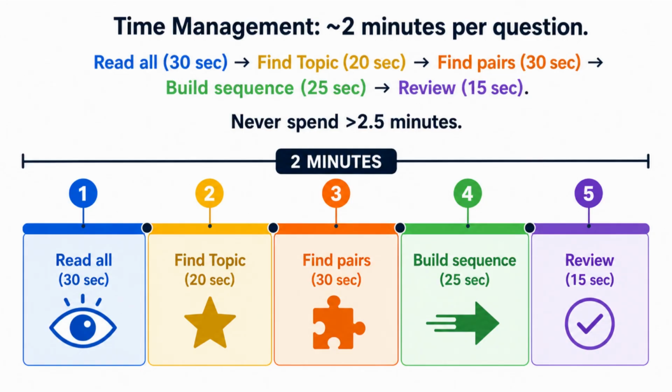Look for the sentence with no pronouns or connectors. Step 3. Find logical pairs, 30 seconds. Match connectors to their logical counterparts. Step 4. Build the sequence, 25 seconds. Arrange all sentences. Step 5. Read and review, 15 seconds. Read the sequence aloud in your head to check flow.